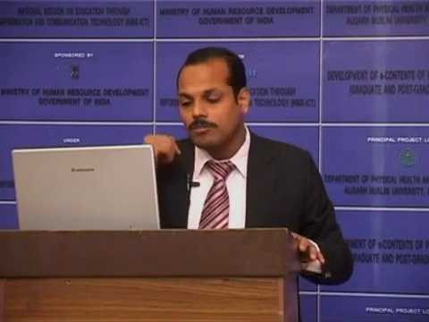Heel strike to foot flat is known as loading response. Foot flat to mid stance is known as mid stance again. Toe off is known as pre-swing. Toe off to acceleration is known as initial swing. Acceleration to mid swing is known as mid swing again. Mid swing to deceleration is known as terminal swing.